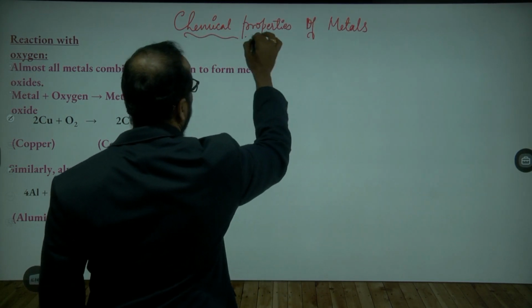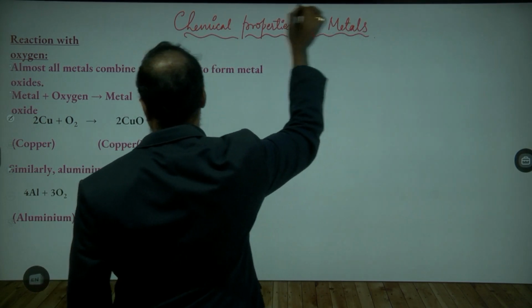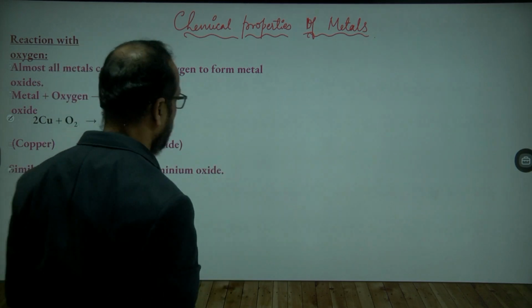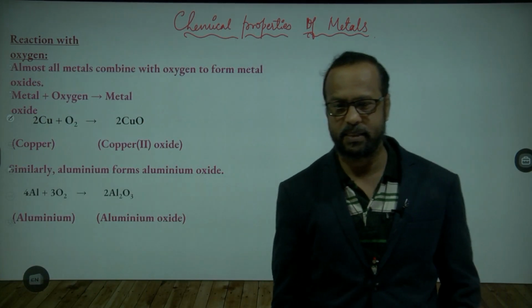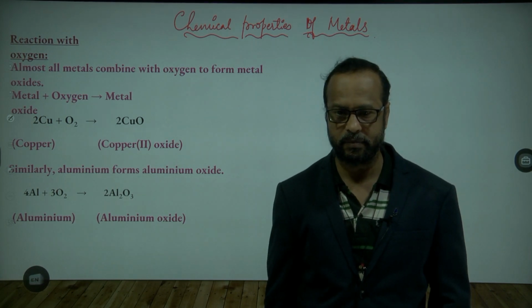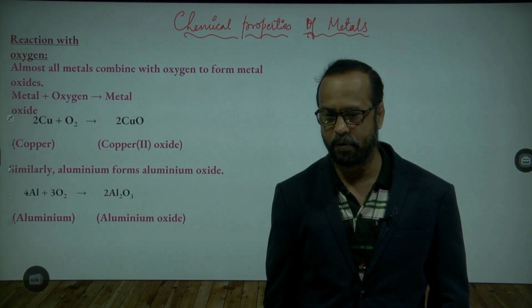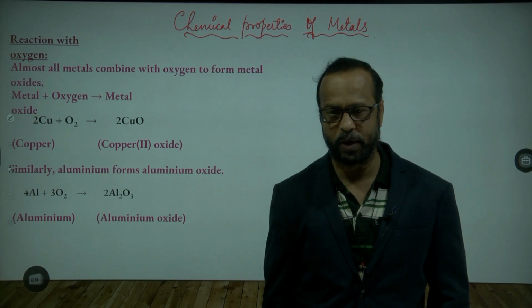So the heading is chemical properties of metals. Alright, the chemical properties of metals. Now I will explain you one by one.